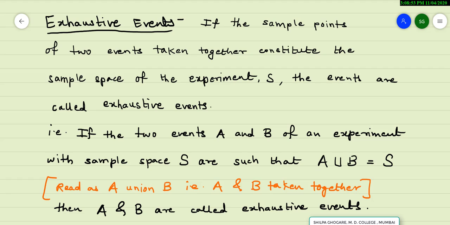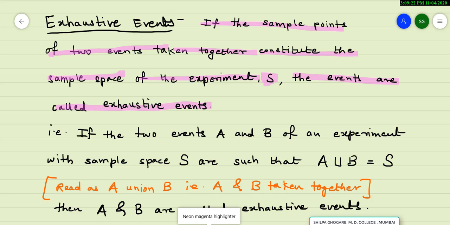Now next is the exhaustive events. Next concept is exhaustive events. Now the definition of exhaustive events goes like this. If the sample points of two events taken together constitute the sample space of the experiment, that is S, the events are called exhaustive events.